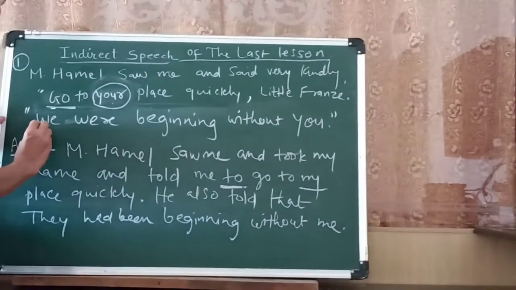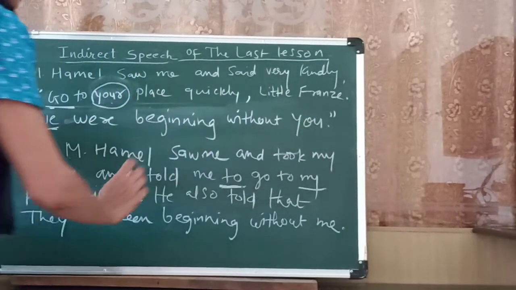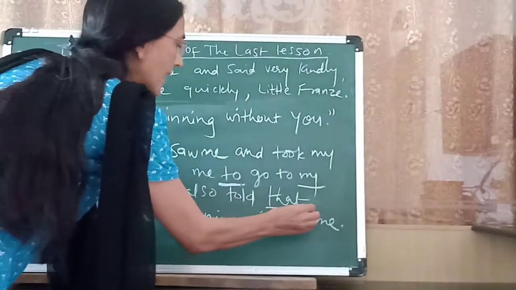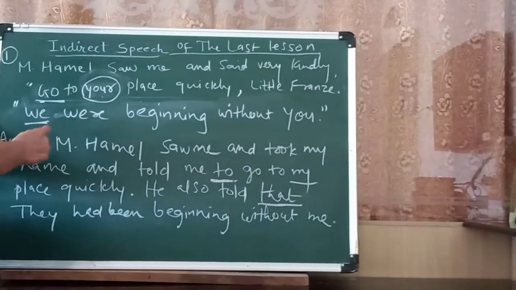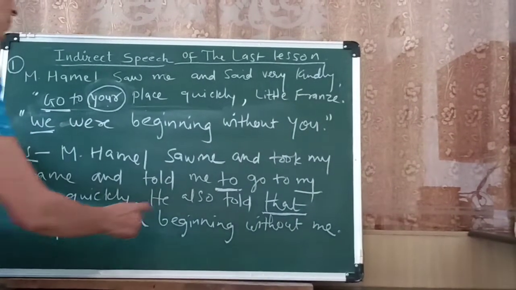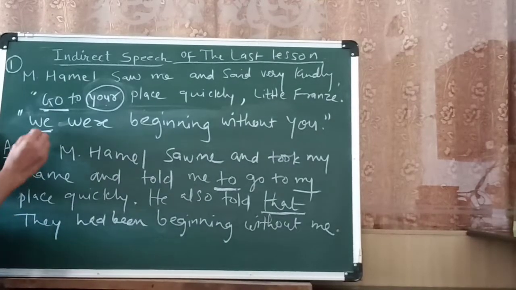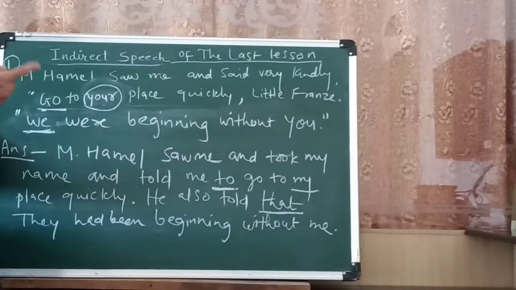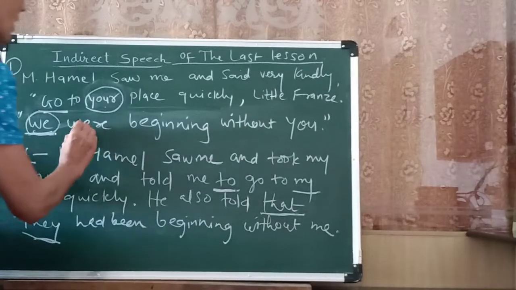Now the next sentence which is given here is an assertive sentence. So you can write that he also told that. That is a conjunction that we use in an assertive type of sentence to make indirect speech. So he also told that they had been. Now here "we" means M. Hamel as well as the other classmates who were already there in the class. So "we" turns into "they were beginning".